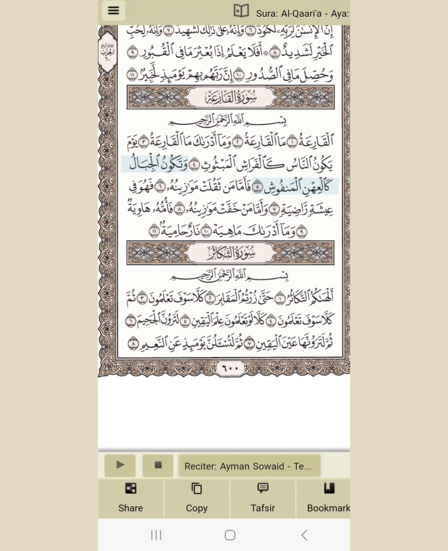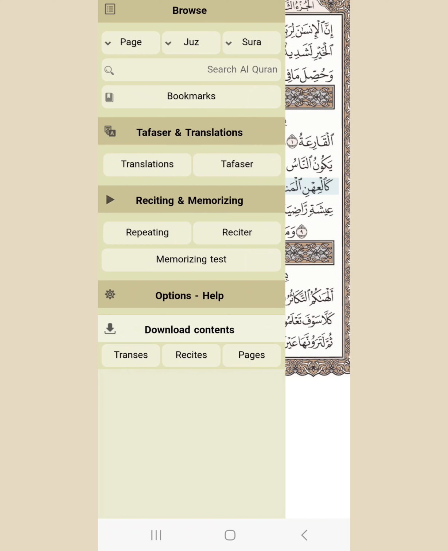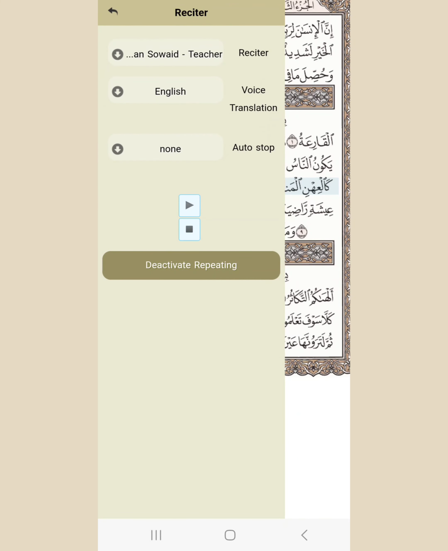Now if I want to choose a reciter, go again up on the left, click it. So I want to choose a reciter. There is a reciter. I have to click that, and you see there are options.